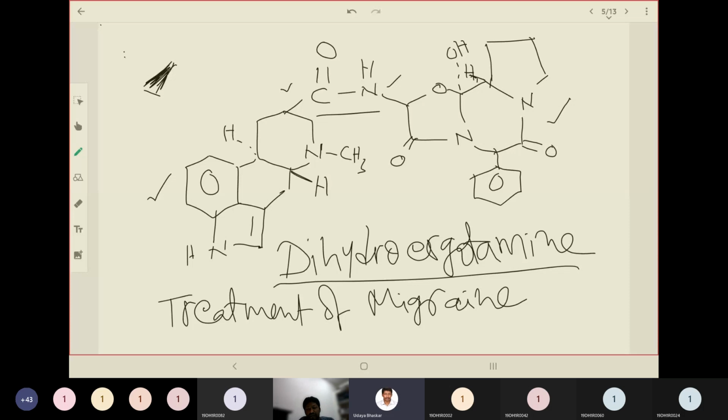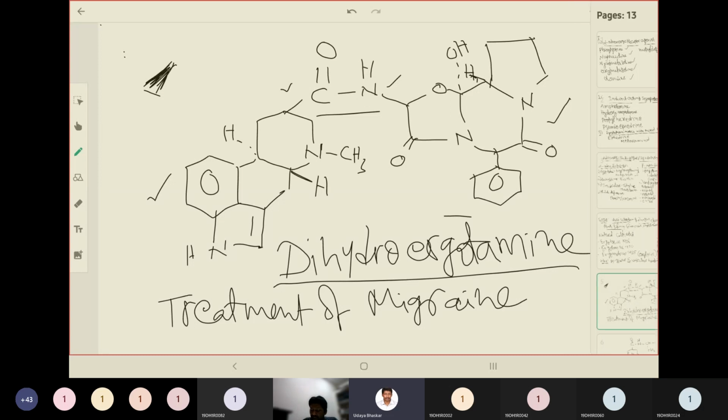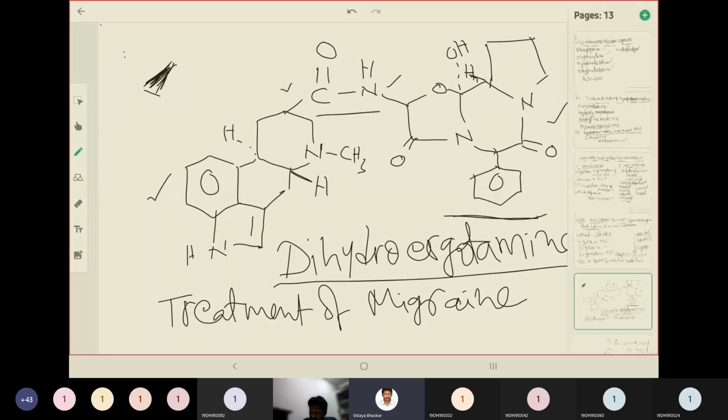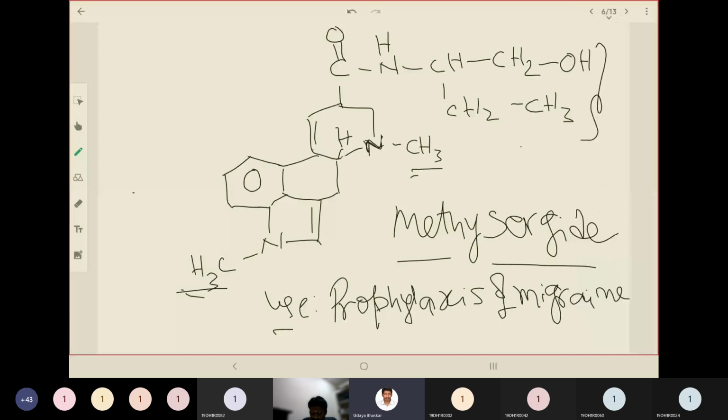And then we need to compare the same structure with the next drug under the category, methysergide. So here on the right side you have a simple chain instead of fused rings, and there are a few changes, having a methyl group attached to the amino group here as well as here, and the hydrogen highlighted here is only a single hydrogen.